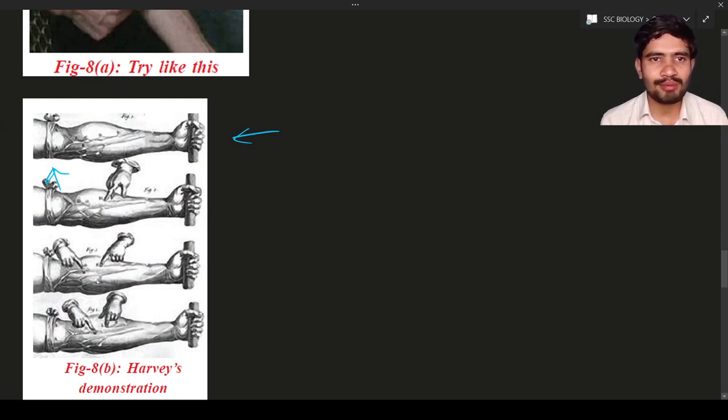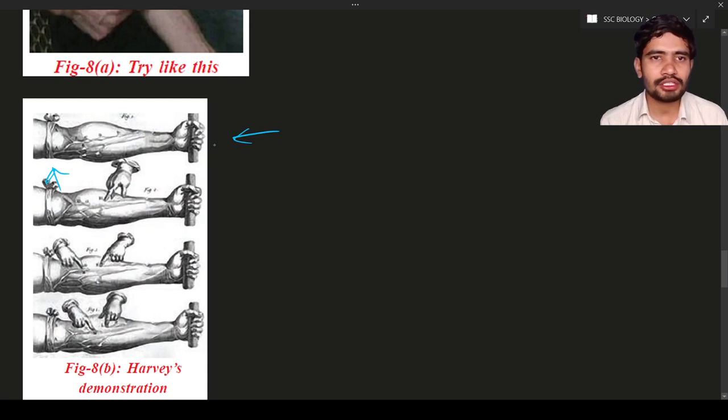Ask the person to hold a rolled cloth or some object in the wrist, apply pressure, and slowly close. As a result, the blood vessels present just below the skin are going to bulge. They will appear slightly elevated.